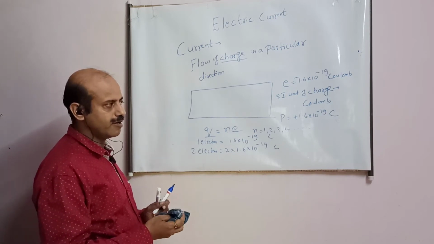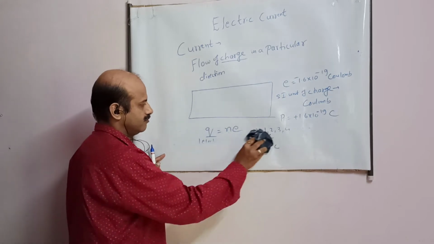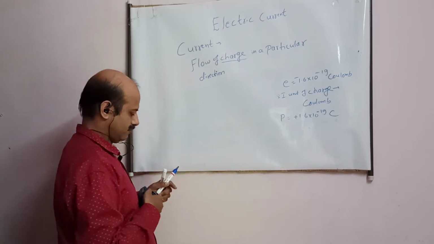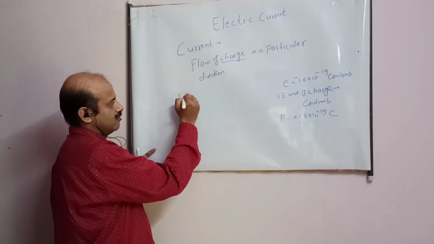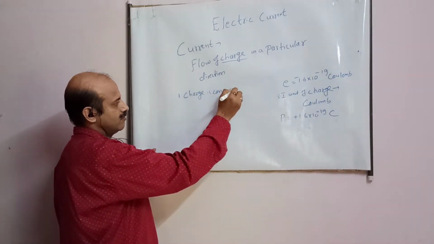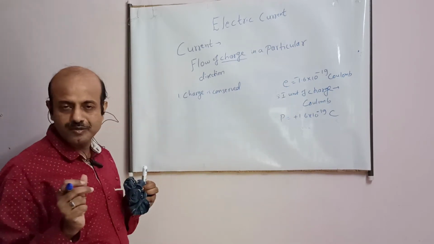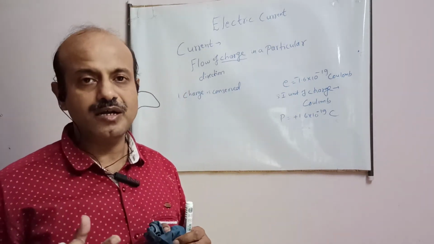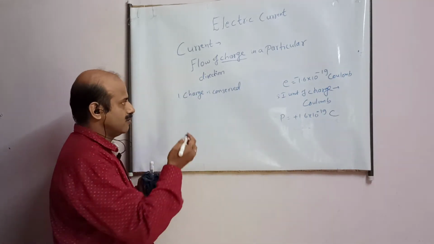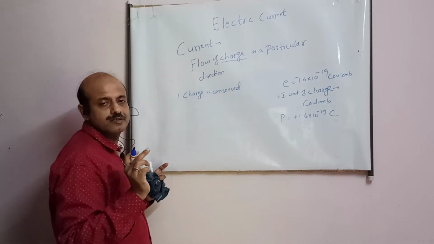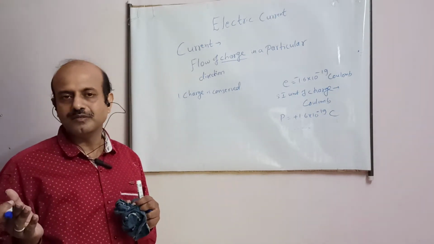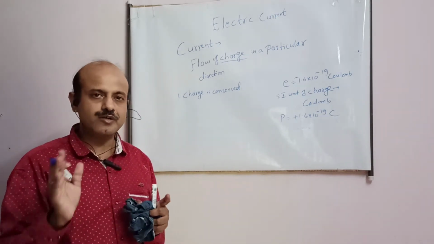Now charge has one more important property, student. This charge is conserved. Student, remember, till now, though the chapter is electric current, we didn't start the current. I am just telling you the basics which will be required to understand current. Okay. This charge is conserved, means we cannot destroy the charge. Total charge will remain constant. It can be converted from one charge into another, positive, negative, but we cannot destroy it.